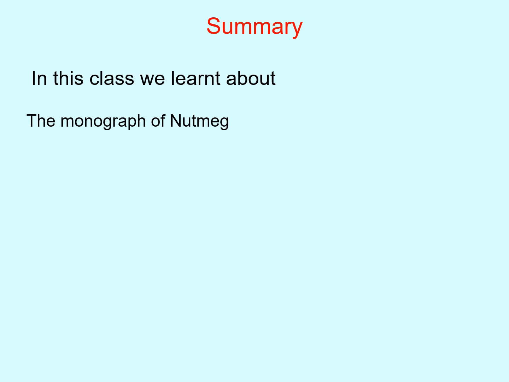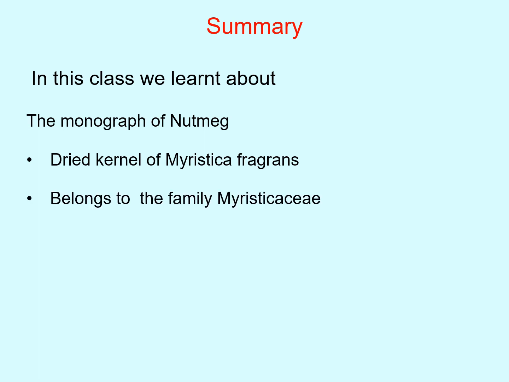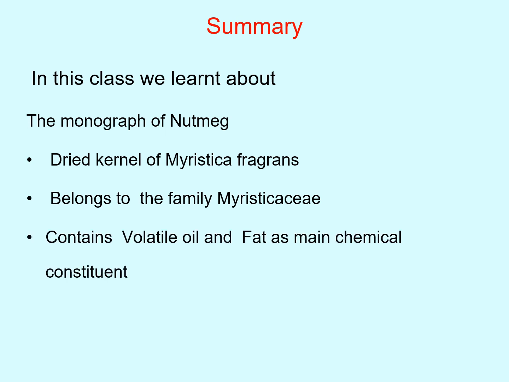Again, we have taken nutmeg. In nutmeg, what have we seen? We have seen the monograph of nutmeg, that it is the dried kernels of Myristica fragrans, belonging to family Myristicaceae, which also contains volatile oil and fat as main chemical constituents, and is used as a carminative and flavoring agent.